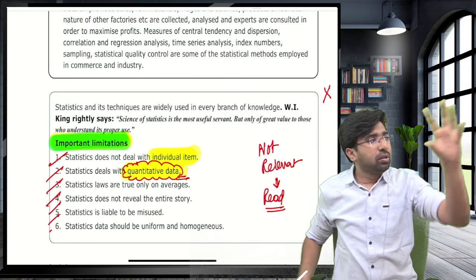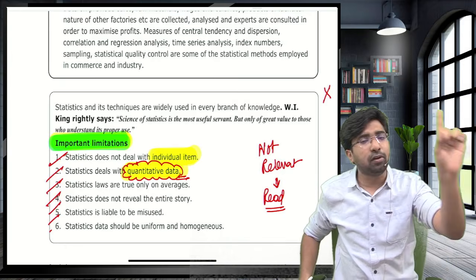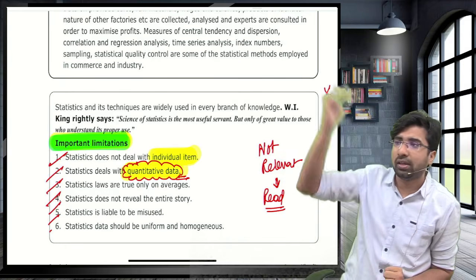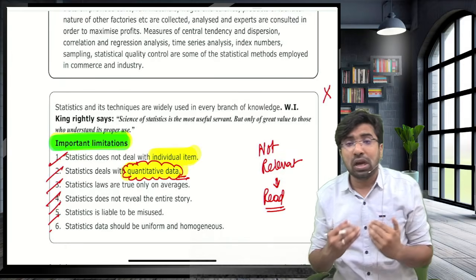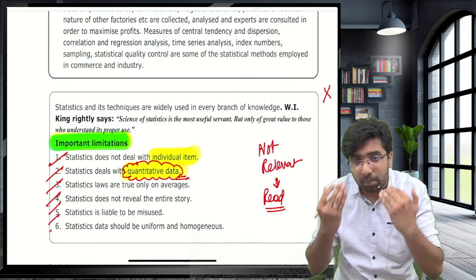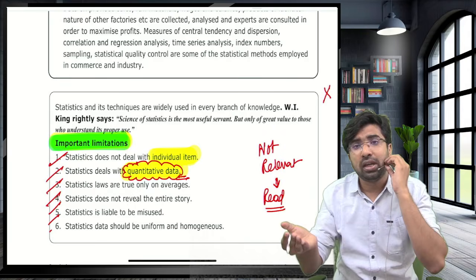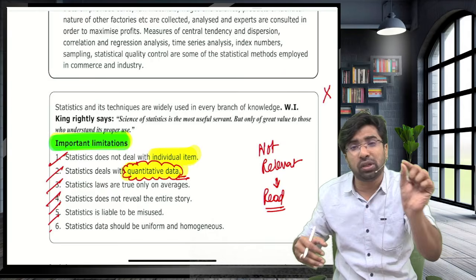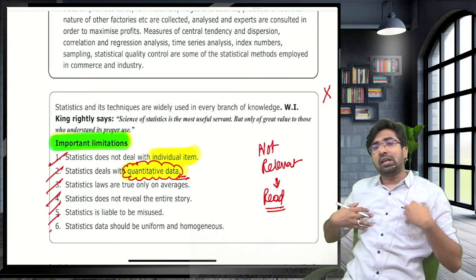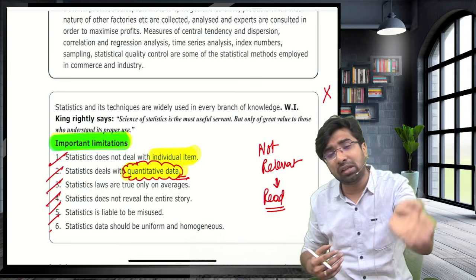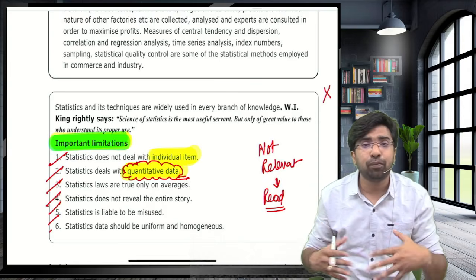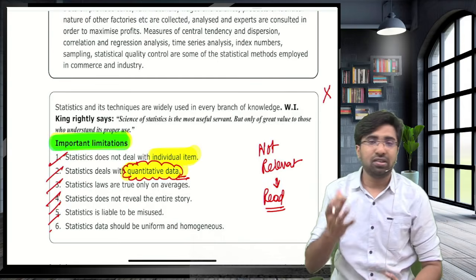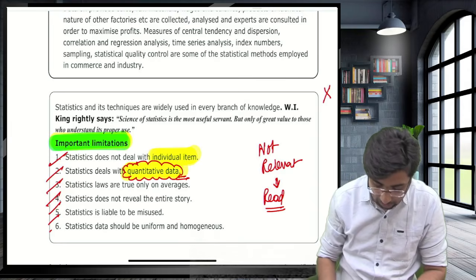For example, the persons who smoke, I will assign them 1, 1, 1, 1. The persons who drink, I will assign them 2, 2, 2, 2. So guys, what they do is assign numbers to some specific quality, and then form the decision by looking at those numbers. Yes, definitely they consider the quality, but by converting it into quantity by applying the tools and techniques of statistics. Guys, that's why this is also part of the limitation.